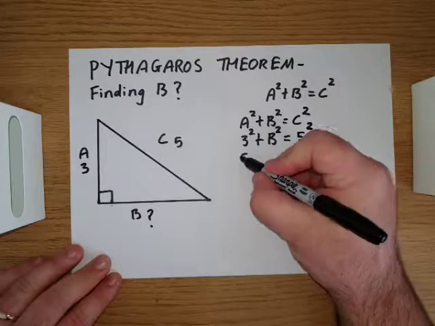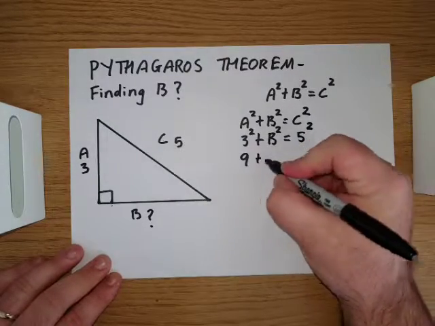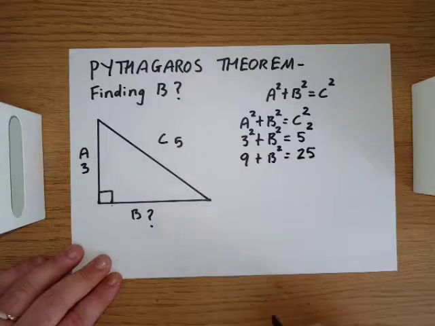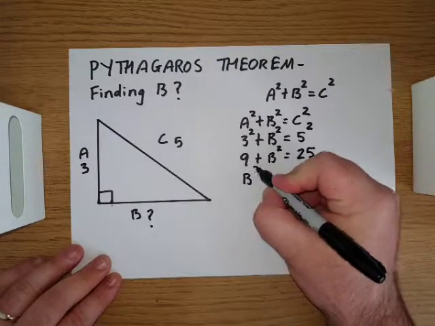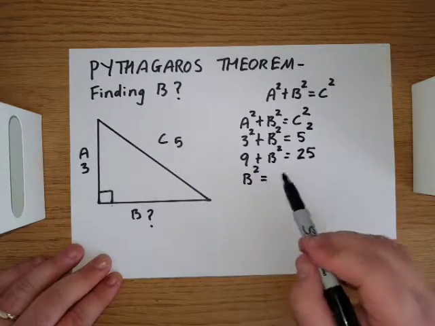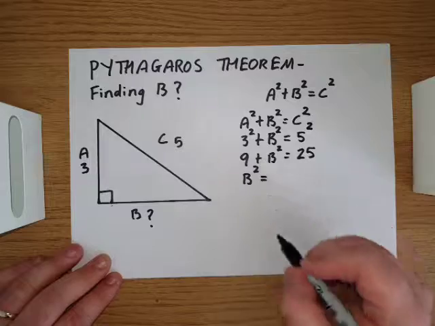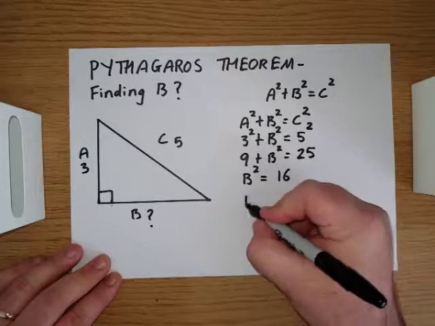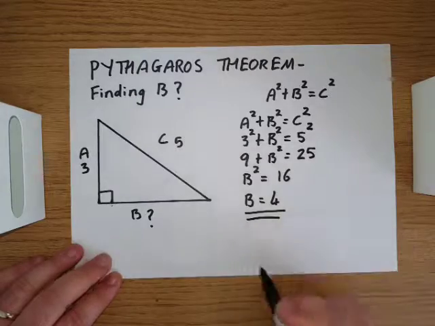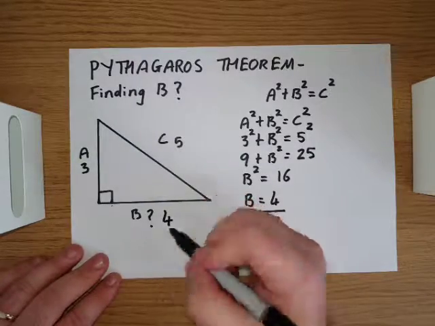So 3 squared is 9, plus B squared equals 5 squared, which is 25. Again, we want B squared on its own. So we take away 9 from the left hand side, which means we have to do the same to the right hand side. B squared equals 16. So B is simply the square root of 16, which gives us 4. So there we have it, B is 4.